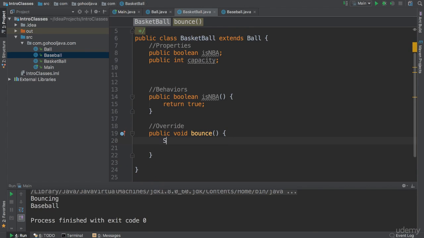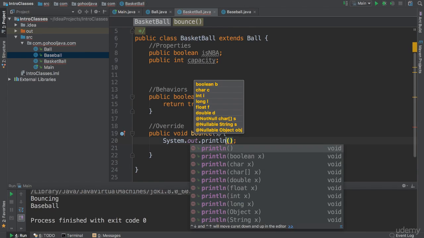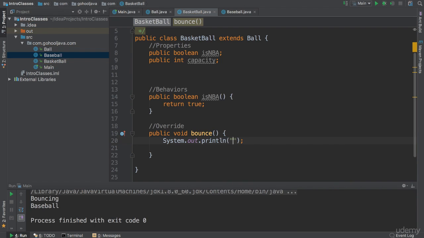So now we can say System.out.println like that, and we can say "basketball bouncing" like that.